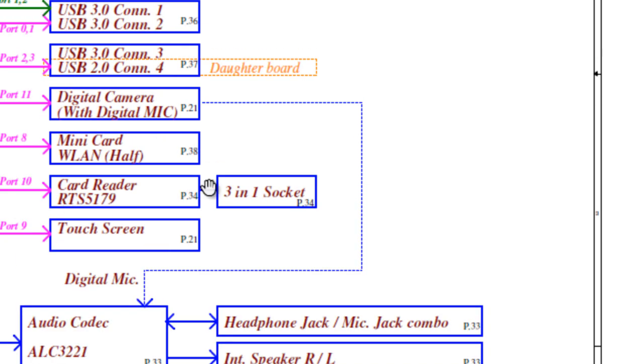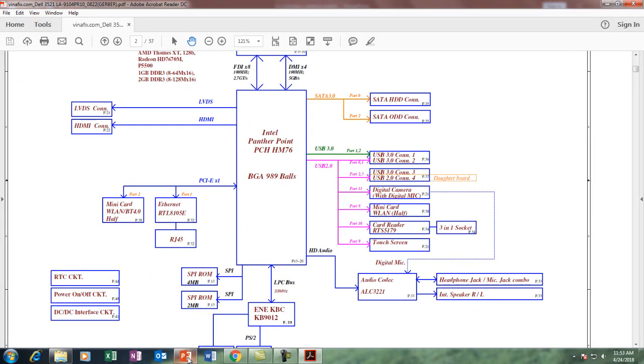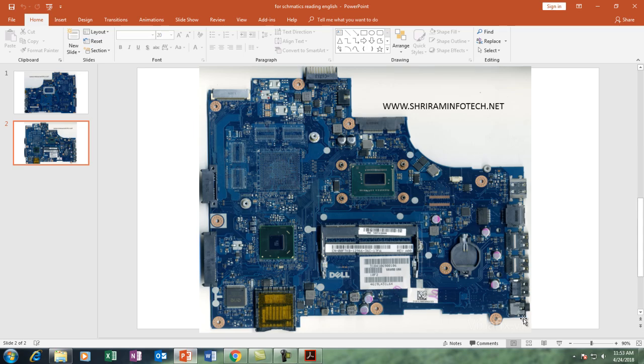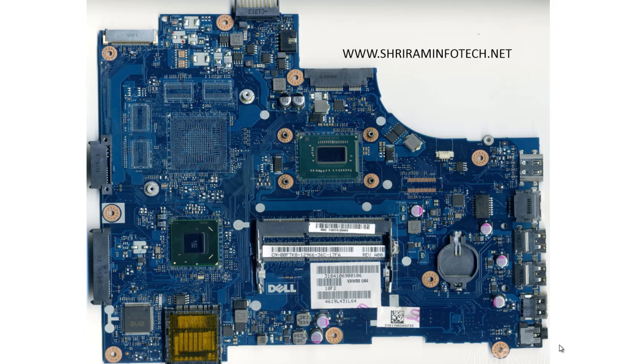Now we are going to learn the power sequence, like when I connect the adapter and how the power flows. You can see here there are two inputs. This is the adapter, and this one is the battery.